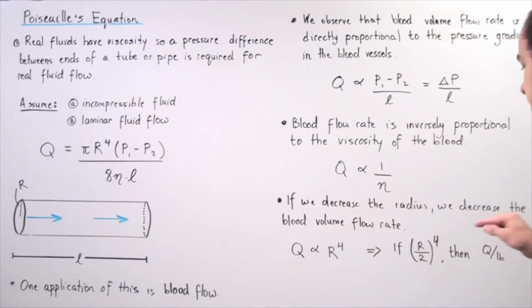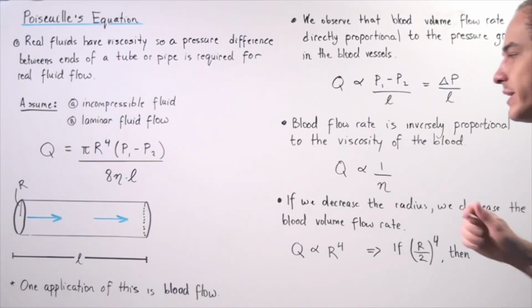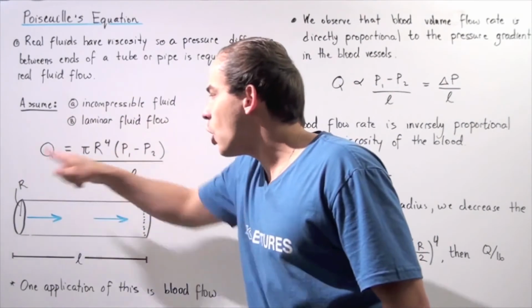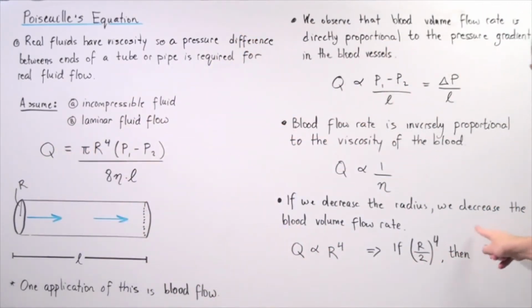So that basically means that if we take the radius and divide it by 2, we're not simply dividing the volume flow rate by 2, but we're dividing the volume flow rate by 16 because this 2 is raised to the fourth power.